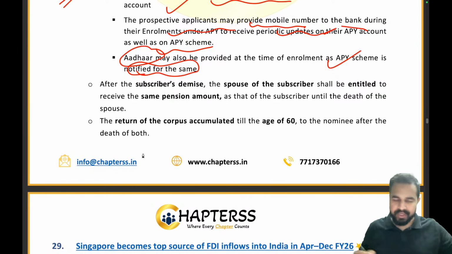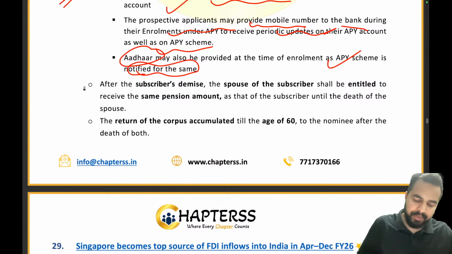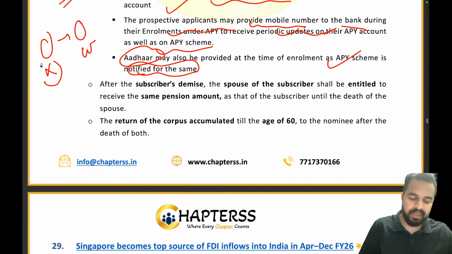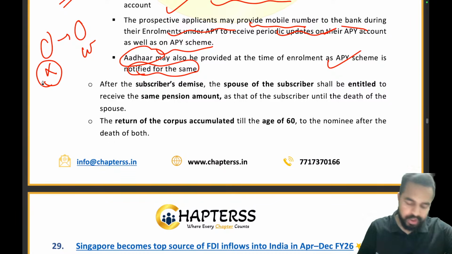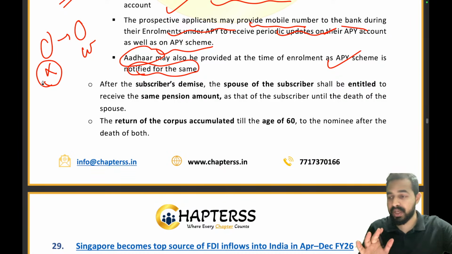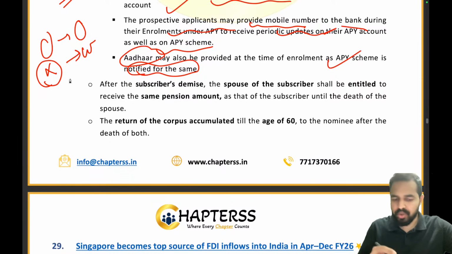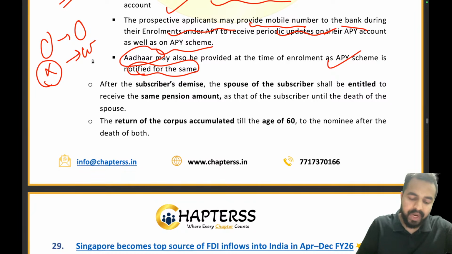Now let's take an example. There is a person X, and he has a wife Y. So X was enrolled in the Atal Pension Yojana and he has contributed the amount. But what happened is that this person X passed away, unfortunately. So his pension will now be given to which person? To Y.